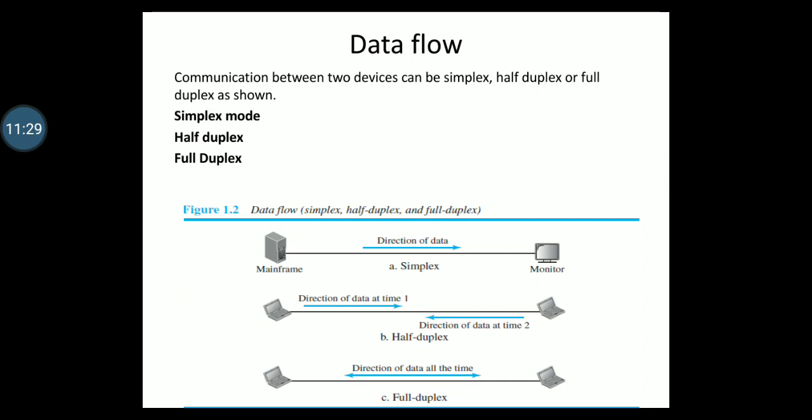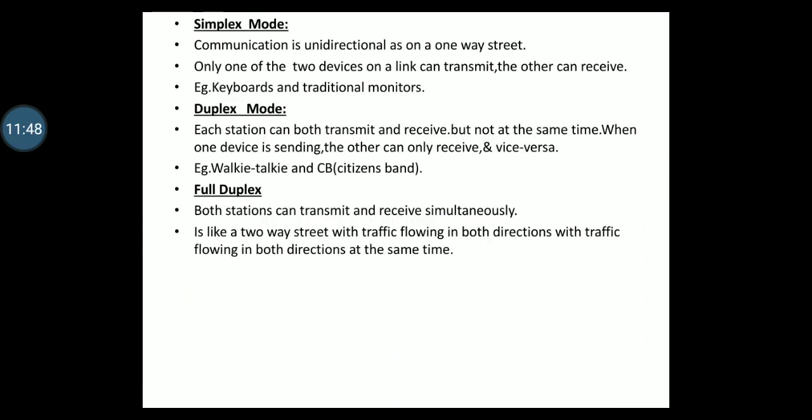This is a diagram representing simplex, half duplex and full duplex. You can see the directions play an important role in data flow. We'll discuss them one by one in detail. First we'll go for simplex mode. In simplex mode, the communication is unidirectional, like a one-way street. Only one of the two devices on a link can transmit; the other can only receive.